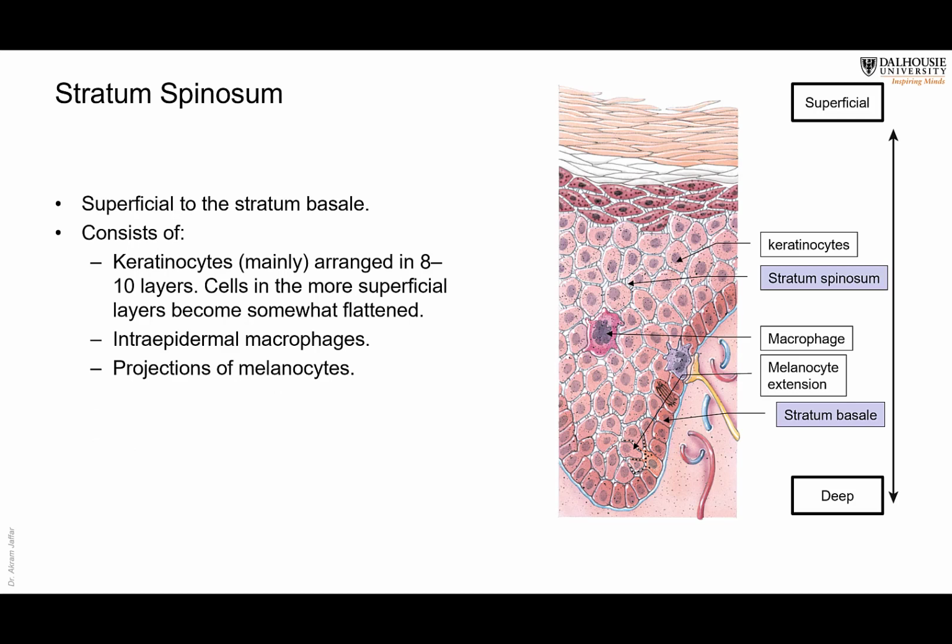The stratum spinosum is more superficial to the stratum basale and consists of multiple layers, maybe 8 up to 10 layers of cells. As you can see, the cells that were cuboidal or short columnar here will become polyhedral, with multiple surfaces, and then become thinner and thinner as we go to more superficial layers. These cells are connected with each other by junctions. Remember the types of junctions that we had before? Here, the most common type of junction between these cells is the desmosomes. These are strong junctions between the cells, so they prevent separation of the cells from each other.